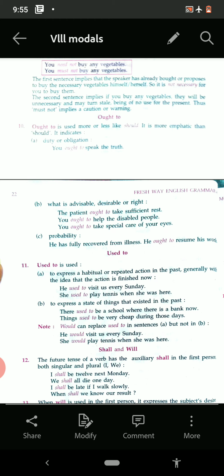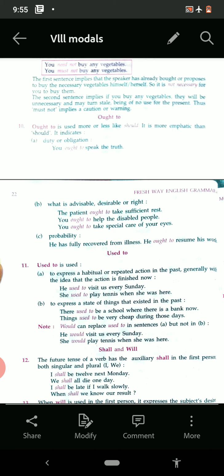See the example. He used to visit us every Sunday, but not now. She used to play tennis when she was here, not now. Means the things were being done in the past but not now. They are finished now. Used to also expresses a state of things that existed in the past.